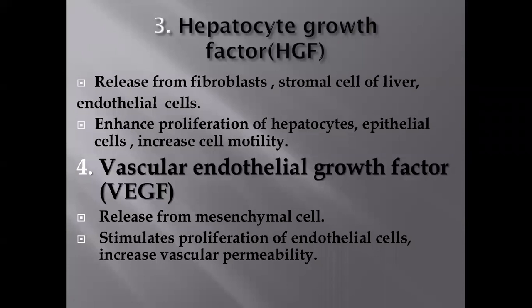Fourth is the vascular endothelial growth factor. It is released from mesenchymal cells, and its function is to stimulate proliferation of endothelial cells and increase vascular permeability. Its major function is also in granulation tissue. As I told you in the previous lecture, granulation tissue is the newly formed tissue at the site of the wound. In this newly formed tissue, blood vessels are there. So the main function of vascular endothelial growth factor is in granulation tissue formation.